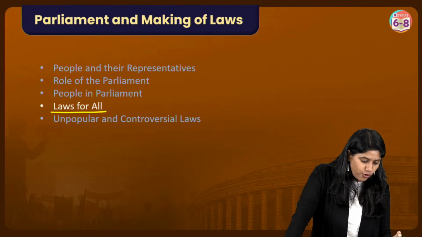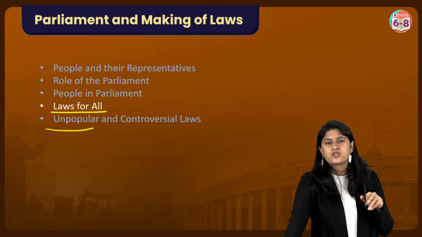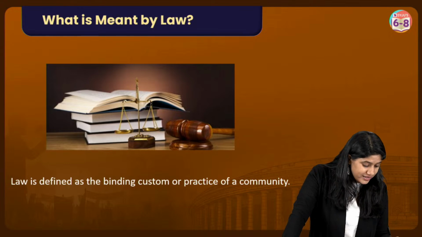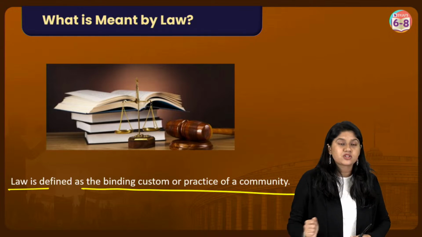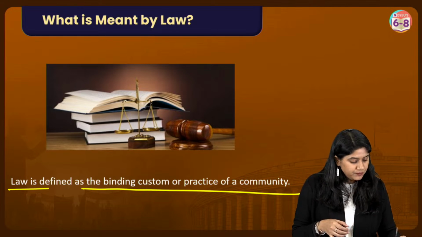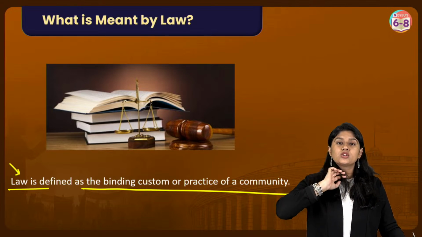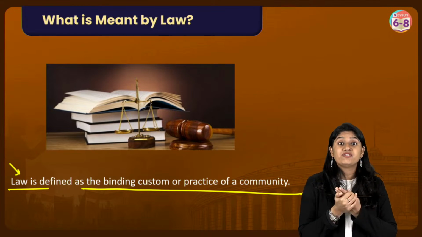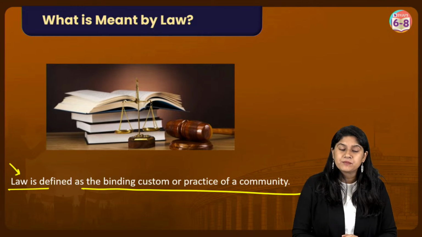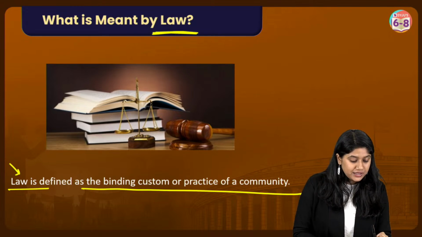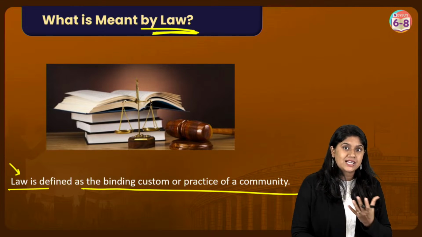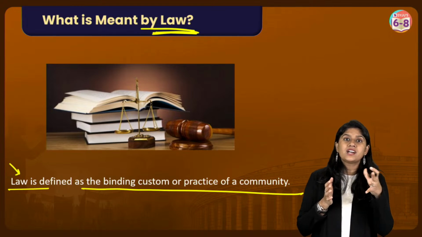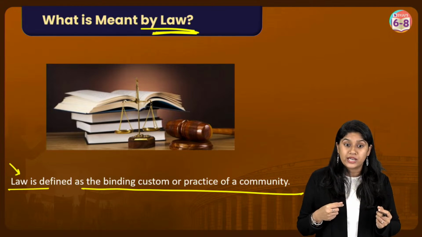Right? We have laws for all, and popular, unpopular and controversial laws. So let's talk about the laws for all. What is meant by law? We know that law is defined as a binding custom or practice of the community. And this law actually helps us in the smooth functioning of the community. If we don't have the laws, people can do whatever they want, and this is definitely not good for the society. And hence, we have the making of the law. Parliament is a body that helps in making these laws so that there's a smooth functioning of the government, of the people, and there's development altogether, right?